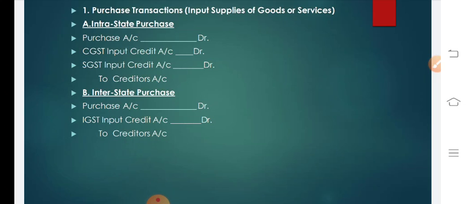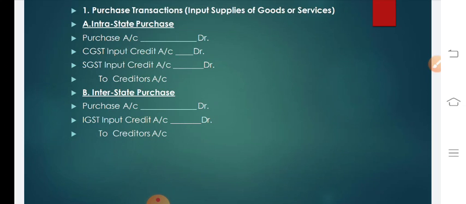So you can see here, when a purchase transaction takes place intrastate, that is within the state, the purchases account will be debited. As you all know, purchases need to be debited because they come under a real account. Input CGST, because we have paid CGST, we will have to debit it, that is input CGST account debit.